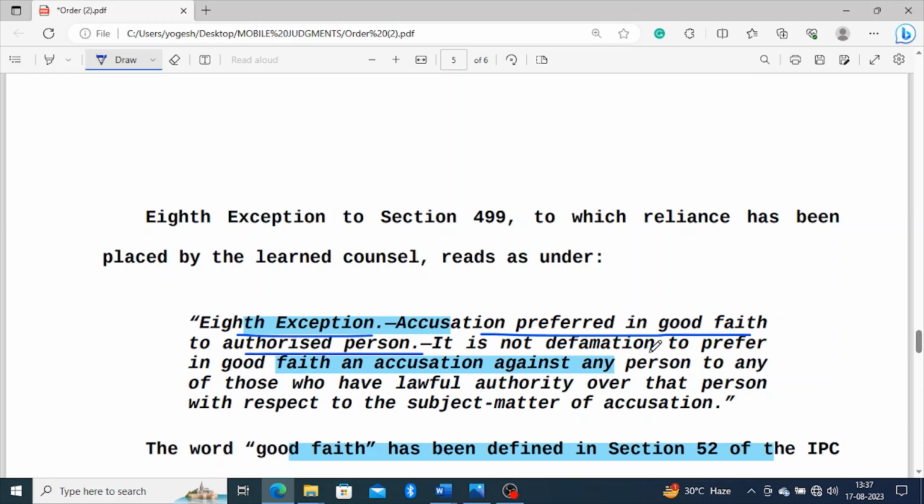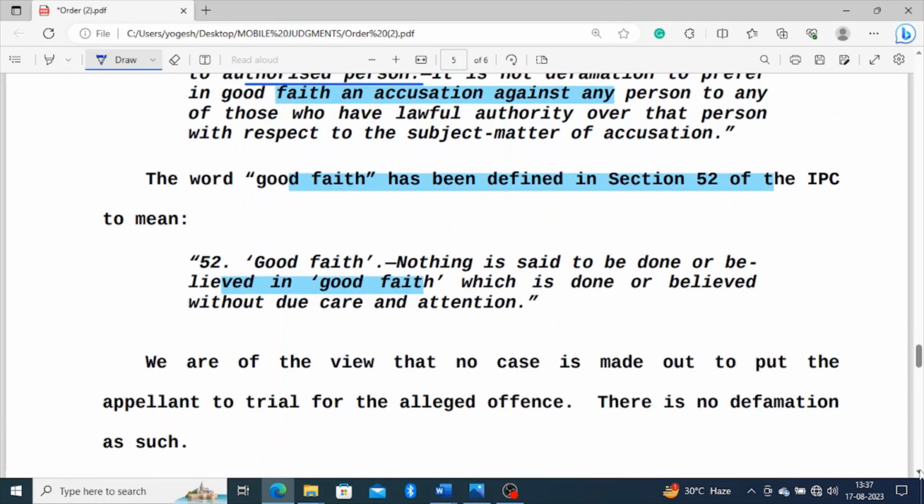It is not defamation to prefer an accusation in good faith. Good faith is also defined in Section 52 of the Indian Penal Code. It means someone who is making imputations in good faith can claim Exception 8 of Section 499.